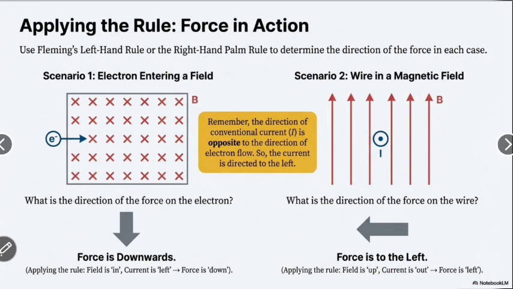Applying the rule, the field is up, the current is out, the force is left. Remember, the direction of the conventional current I is opposite to the direction of the electron flow. So the current is inside, to the left.